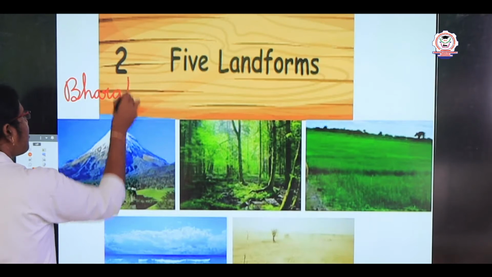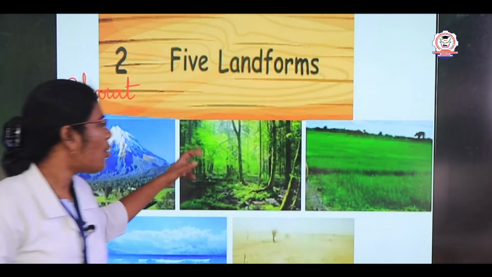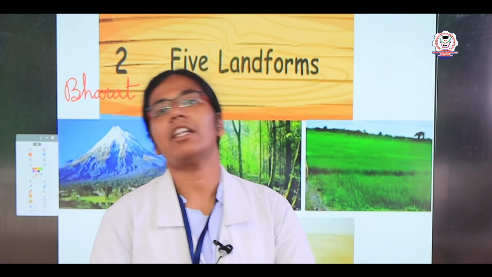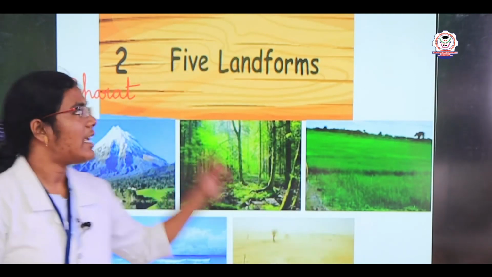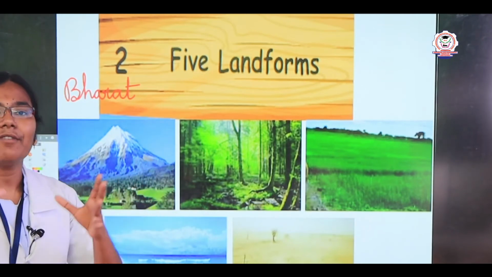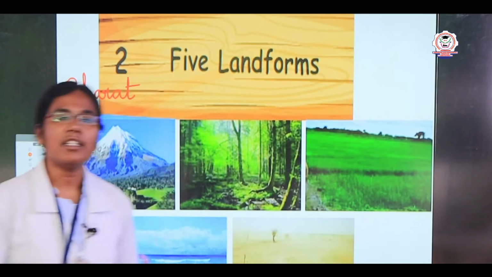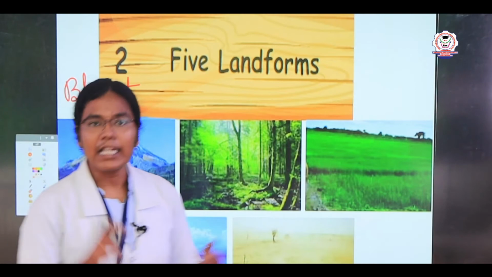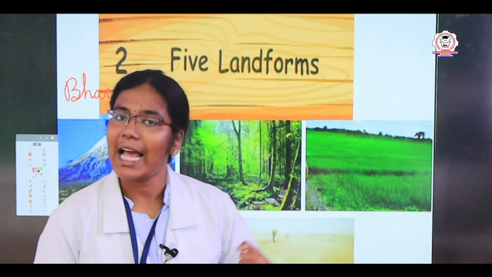Yes children, our country India is very big in size, right? In our country India, not all the places look similar. Yes, definitely it will vary from place to place. India has 5 major physical divisions: the northern mountains, the great Indian desert, the southern plateau, the northern plains, and the last one is the islands.